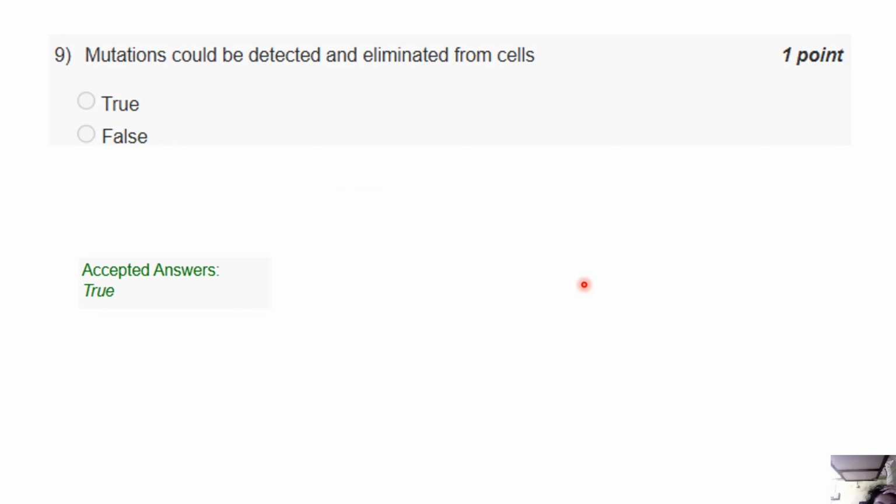So coming back to the question that we started with, mutations could be directly eliminated from cells. It's partly true, partly false actually. So whatever you want to think about this. If anybody has any doubt regarding this question, you can ask me now. I'll wait for a few minutes.